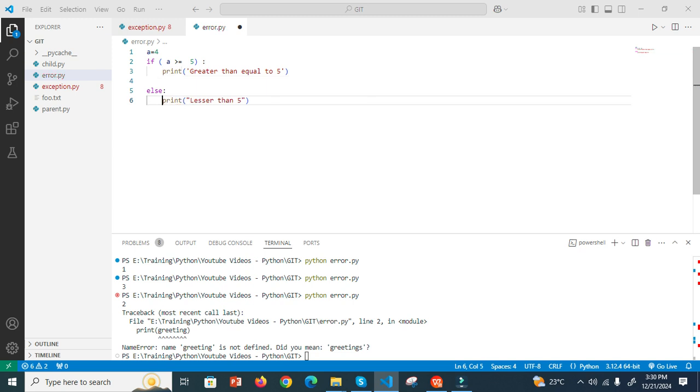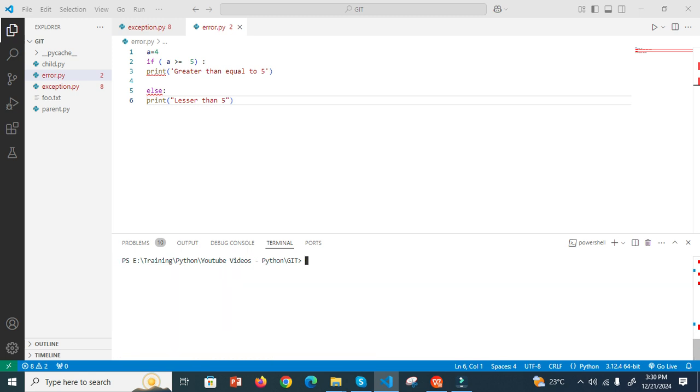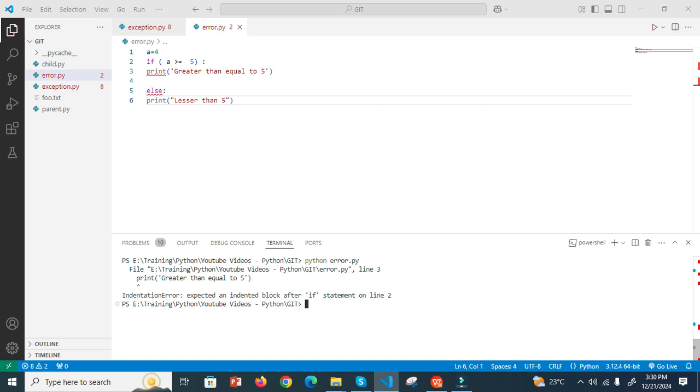This will work. Now in this case I just remove this one. Same thing here also, I remove this one. I save this. Okay, I clear this. Now I run it, and it says indentation error, because the Python interpreter will not allow this inside a code block like if, while, all those things. So to avoid this error, you need to indent like this. Now in this case, it is going to print lesser than 5. Okay, let's see. Now I run this. It prints because I gave the value 4, right?